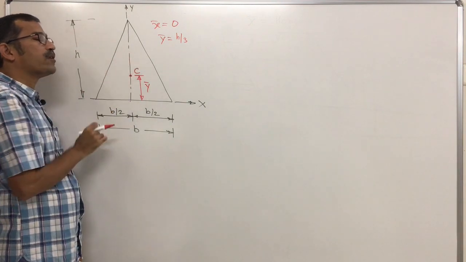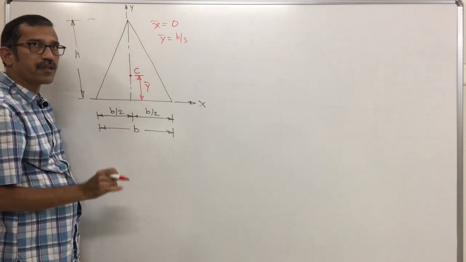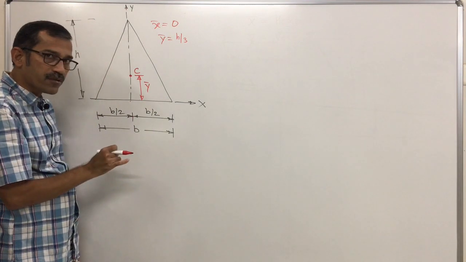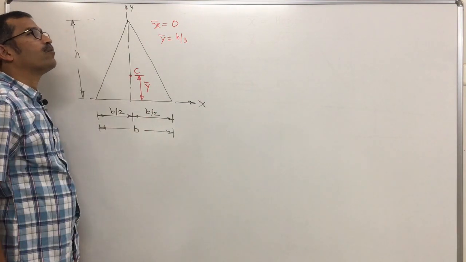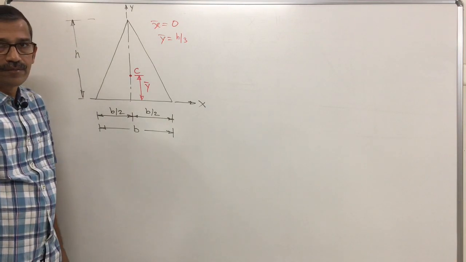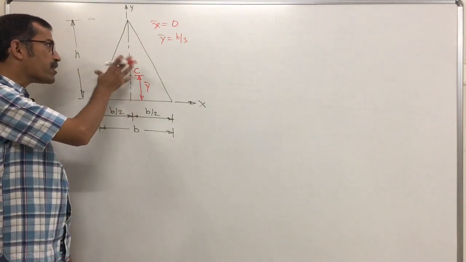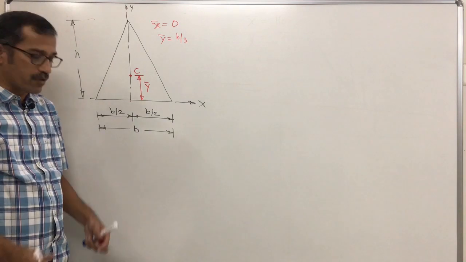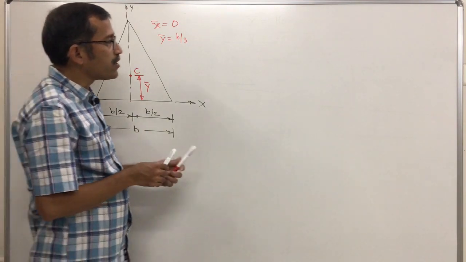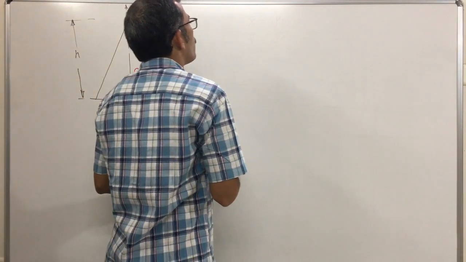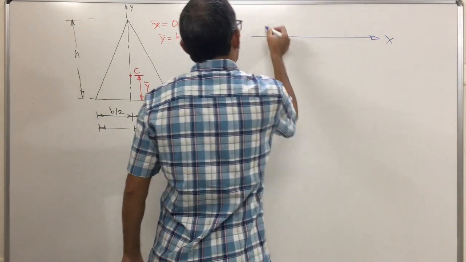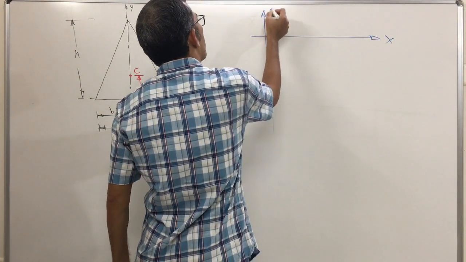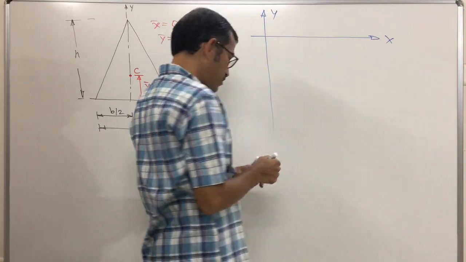For an isosceles triangular lamina, the centroid is located on its axis of symmetry and from its base it is located at one third of its height. Clear? Because the isosceles triangular lamina is not always given like this. It may be given like this: suppose this one is my x-axis, this is the y-axis, and now the triangular component is given where?